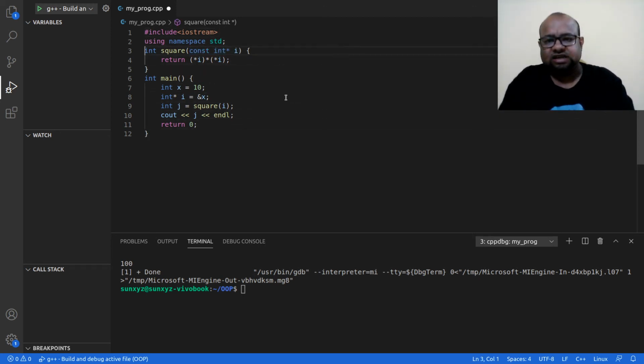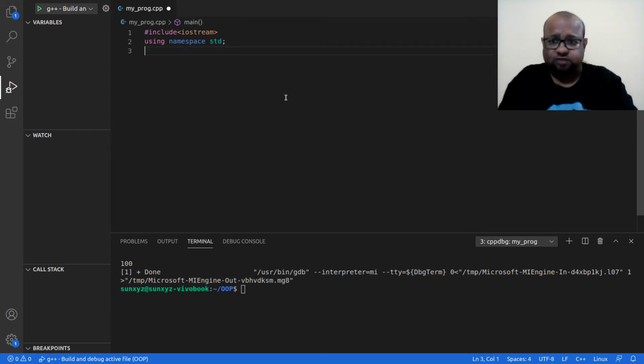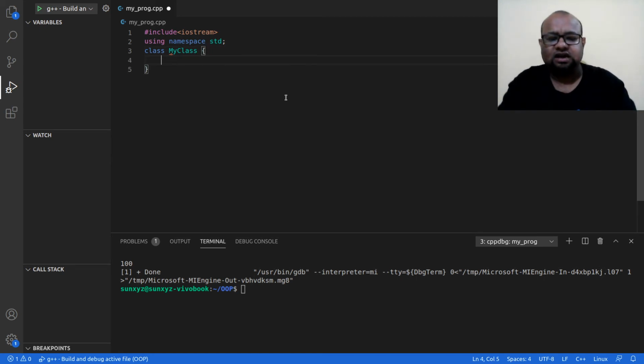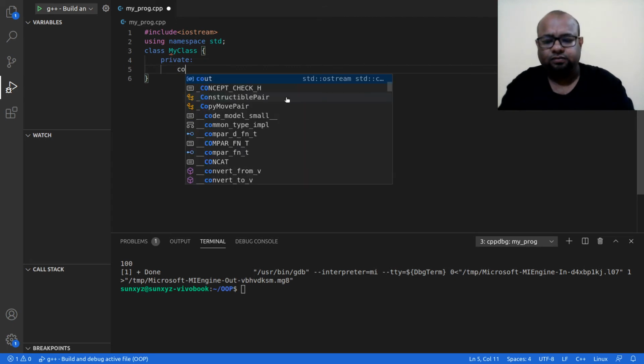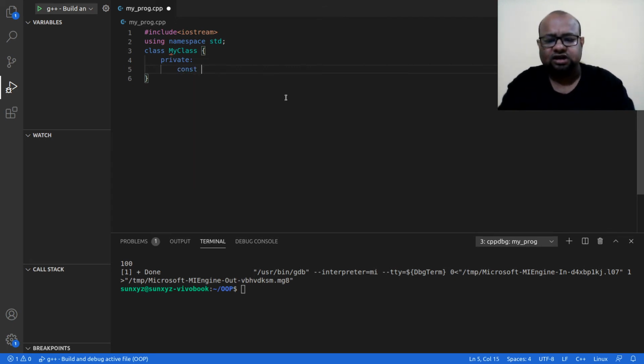So this is something that is very similar. This is from C, all right, up to this point. Let us go to object oriented and use const in object oriented. So let me create a class, and this class is going to be, say, my class, all right, and here I have a data attribute, const integer I, all right, and then I have a public constructor,